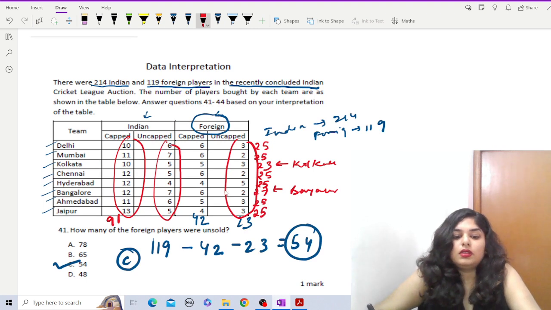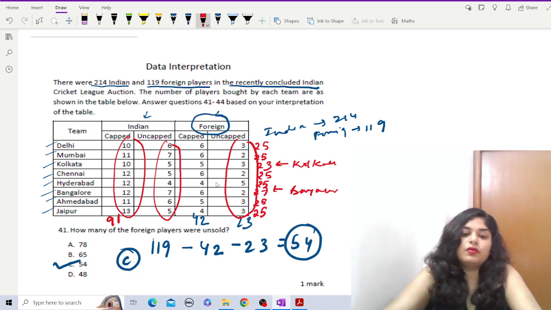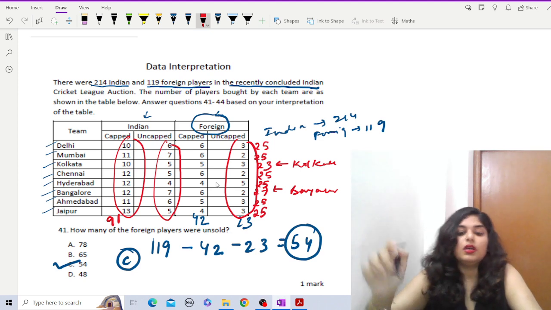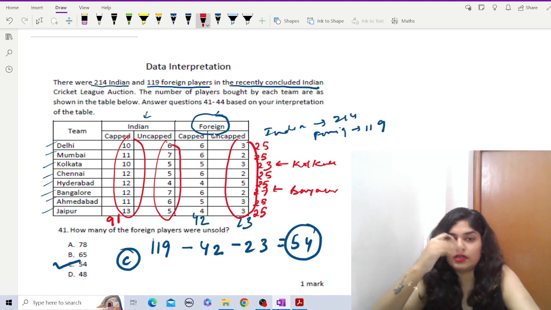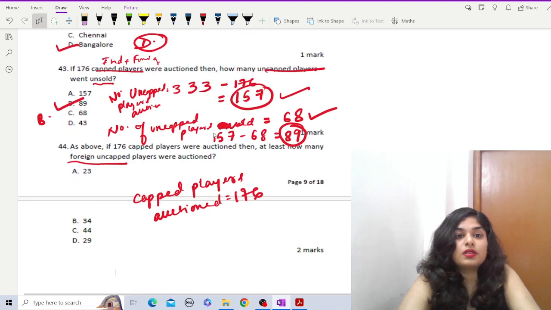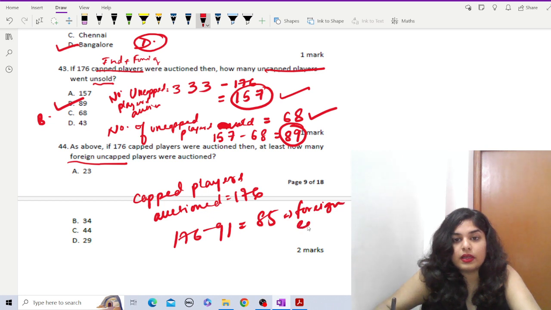Okay. Now let us just assume that all the Indians who were auctioned are sold, none of the Indian players were unsold, so 91 it is. Then the foreign capped players auctioned is how many? We already have the auctioned total as 176, and from that if we subtract the Indian capped, then we will have the foreign capped players auctioned, right? So it's 176 minus 91 is equal to 85. This is your foreign capped auctioned.